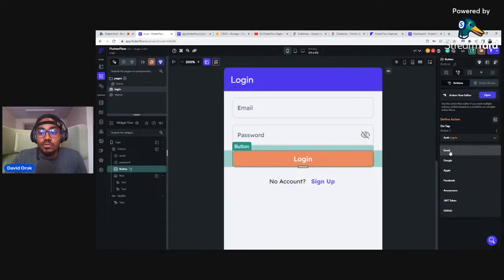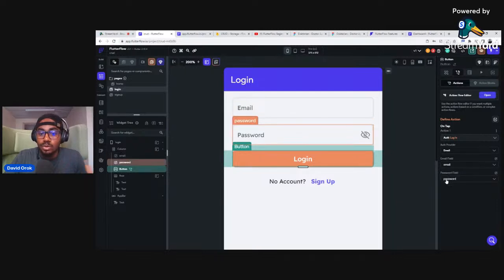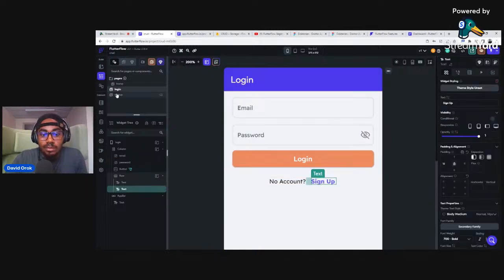Who is the authentication provider? Email. What is the email field? Email. What is the password field? Password. That's it, guys. We're done. But now, let's say we are brought to this page. We need to be able to click this button and it takes us to sign up. So that's like in-page navigation.